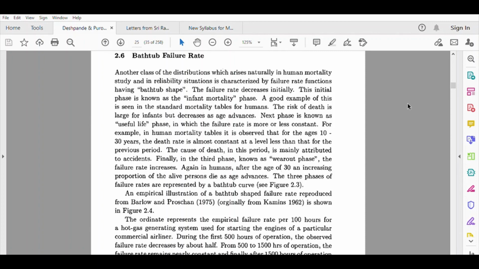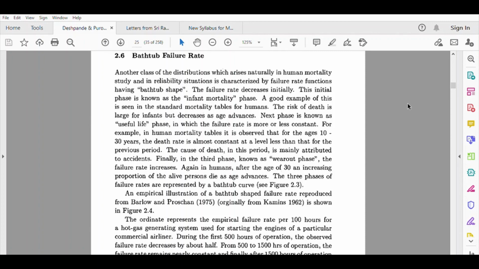It is constant up to a certain age, and then once old age starts, the failure rate starts increasing because of stress, work related stress or other stress.